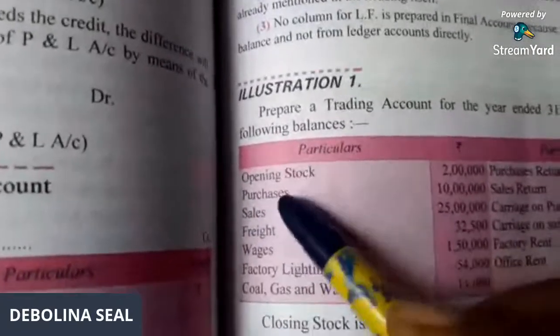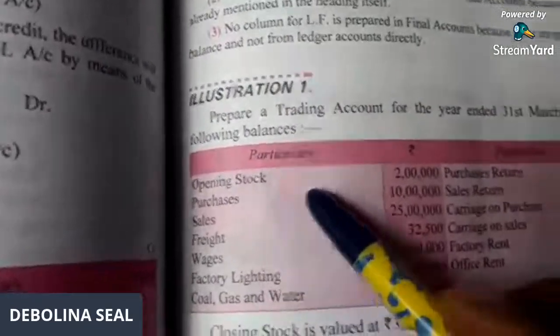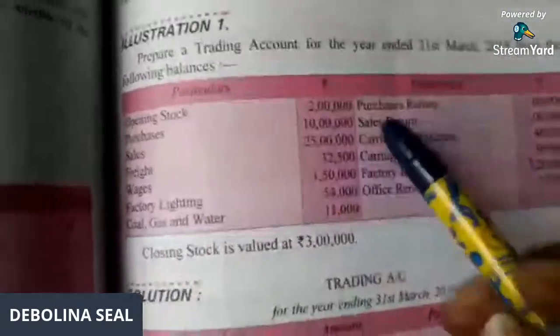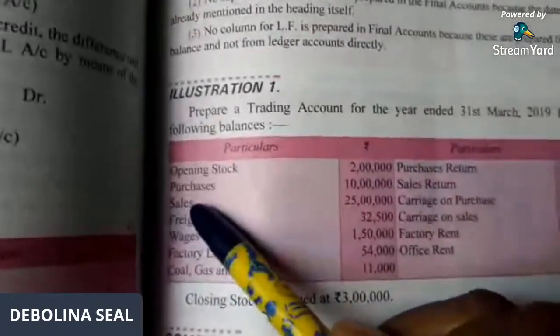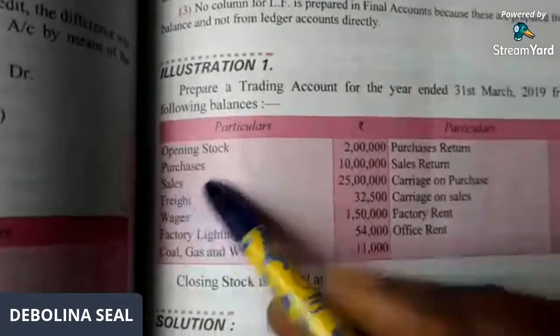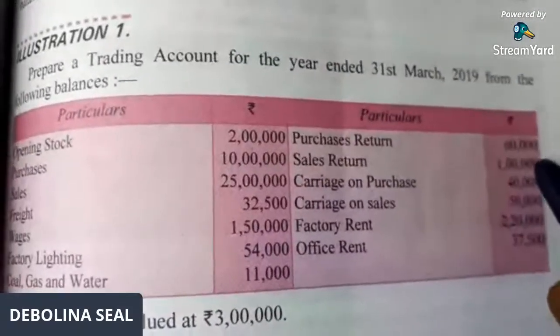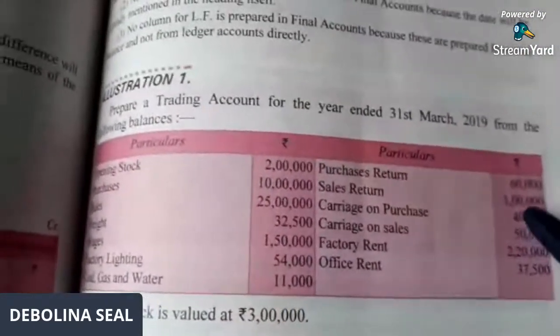Okay. So what I said, from purchase we deduct purchase return. So purchase return is given in the credit side. See the sum nicely. So purchase minus purchase return. And from sales, in the credit side, when you write "By sales" 25 lakhs, from there you are going to deduct sales return. Sales return is how much? 1 lakh. Okay. So 1 lakh is sales return.